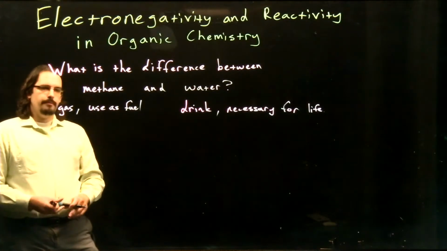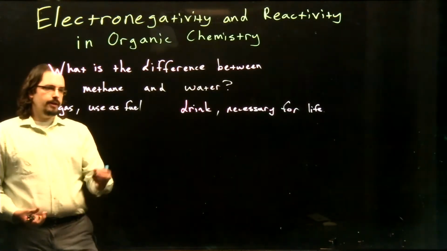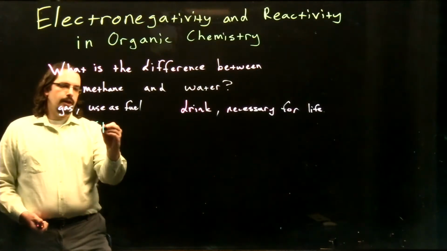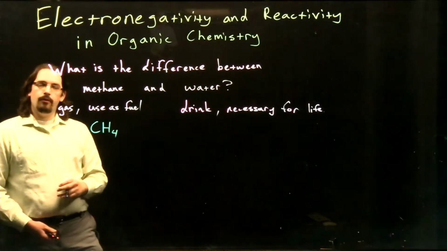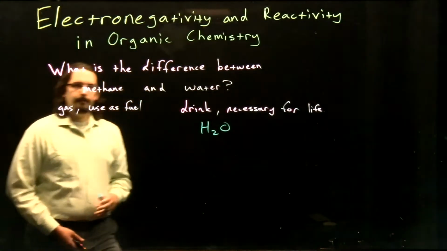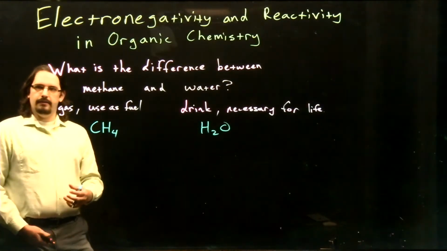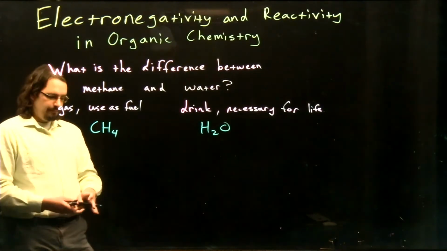Now, if we're looking at this from a general chemistry perspective, you can take a closer look at the differences between methane and water. So here, of course, we want to look at the formulas for methane and water. So methane is CH4, water is H2O. Now those formulas tell us a little bit more about the differences between methane and water. Right?